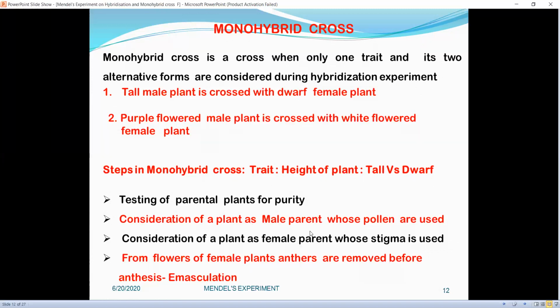A plant is considered the male parent if its pollen is used, and the female parent if its stigma is used. From flowers of female plants, anthers are removed before anthesis, which is emasculation.